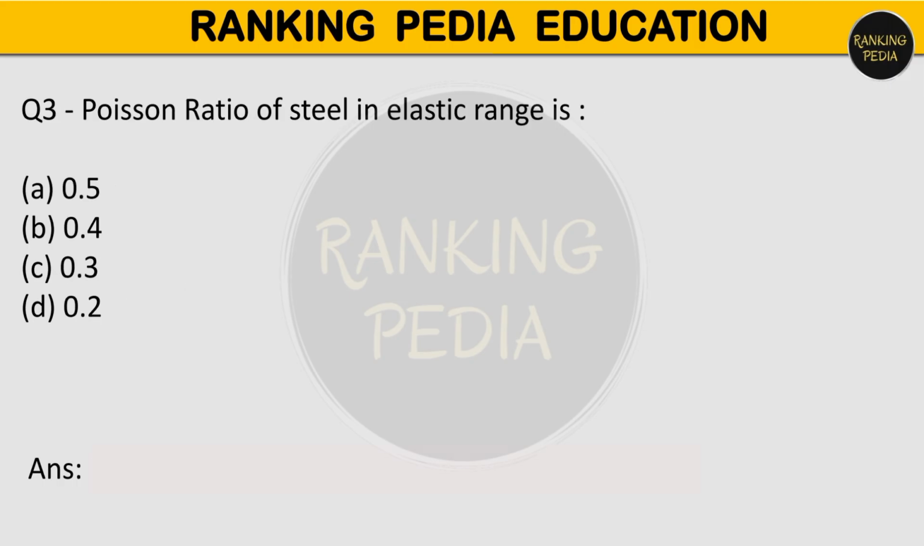Next question is, Poisson's ratio of steel in elastic range. Your options are 0.5, 0.4, 0.3 or 0.2. For engineering materials, the value of Poisson's ratio ranges between 0 to 0.5. For aluminium, Poisson's ratio is 0.33. For cast iron, it is 0.22 to 0.27. For steel, it is 0.25 to 0.33. So Poisson's ratio of steel in the elastic range is 0.3. Option number C is correct.